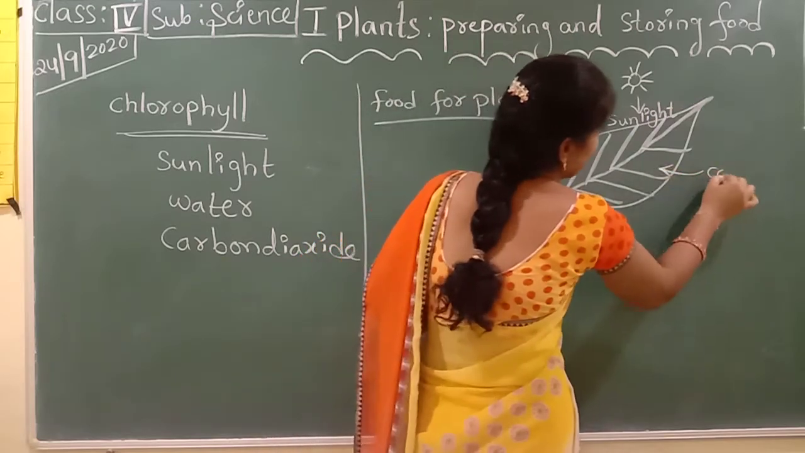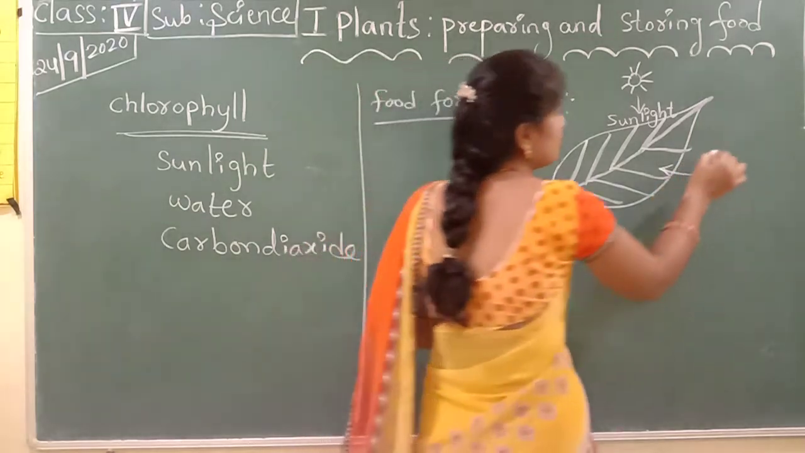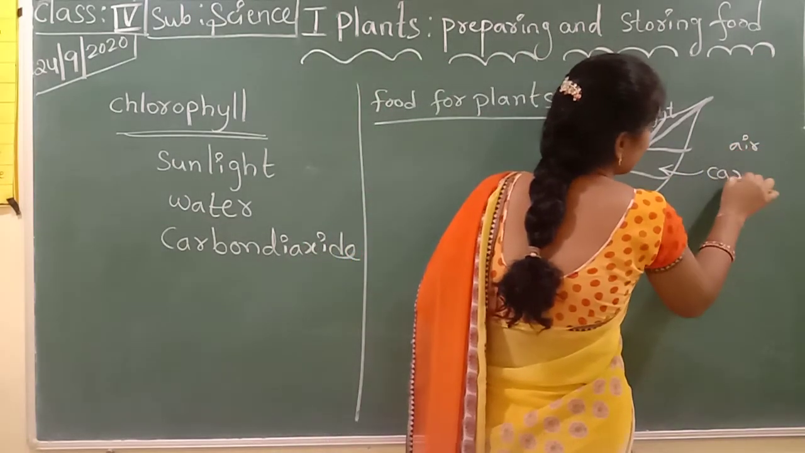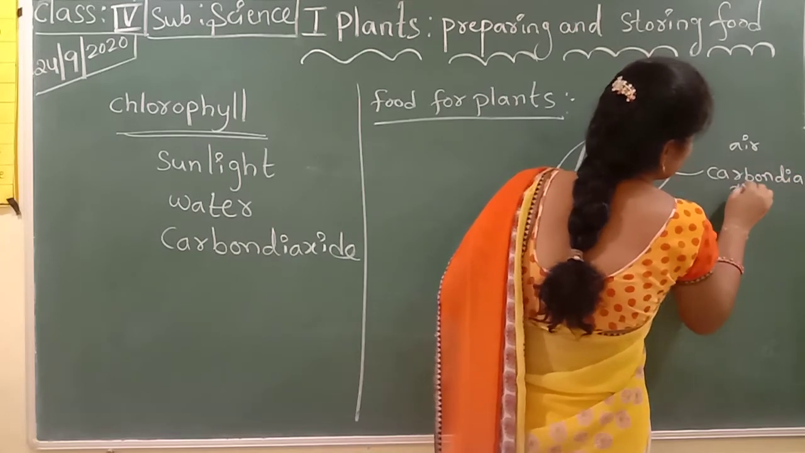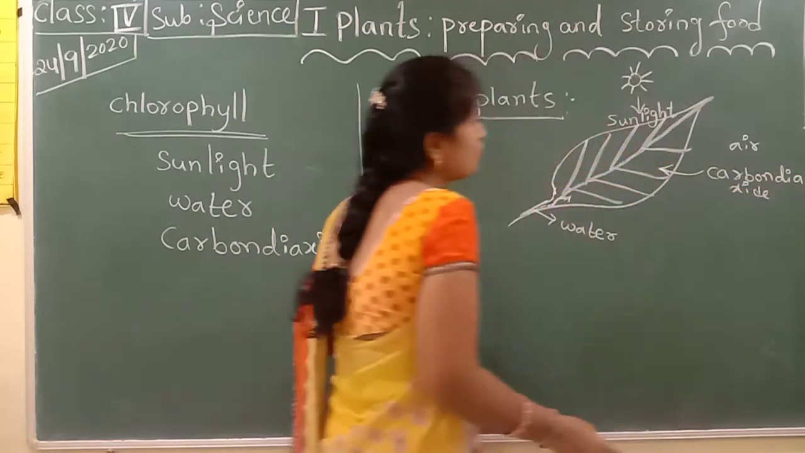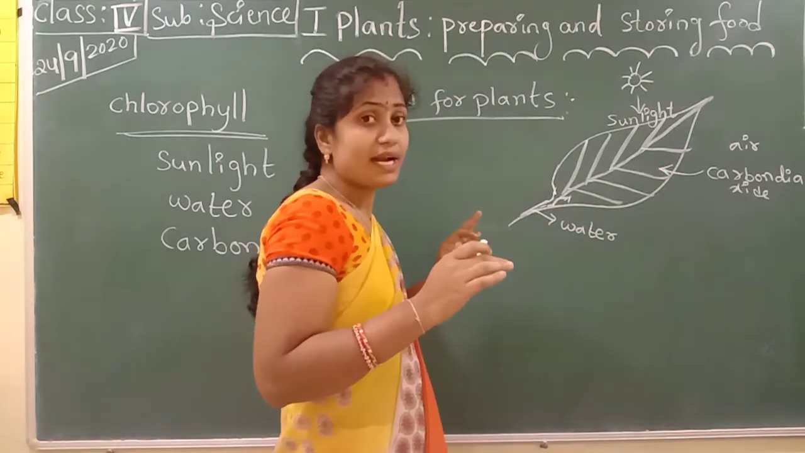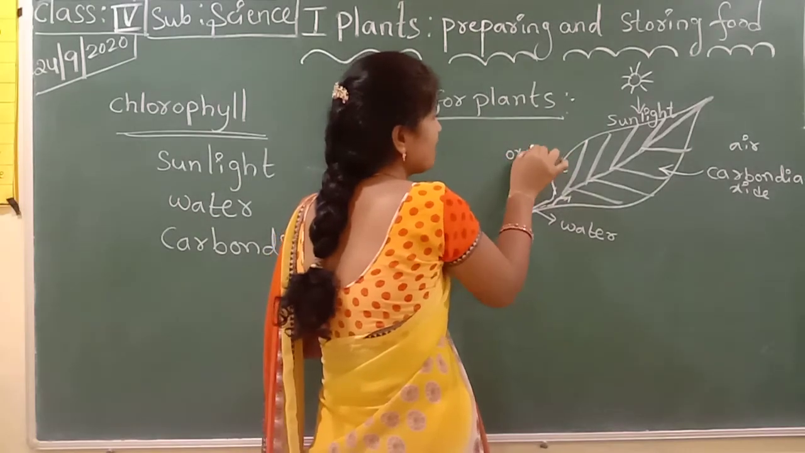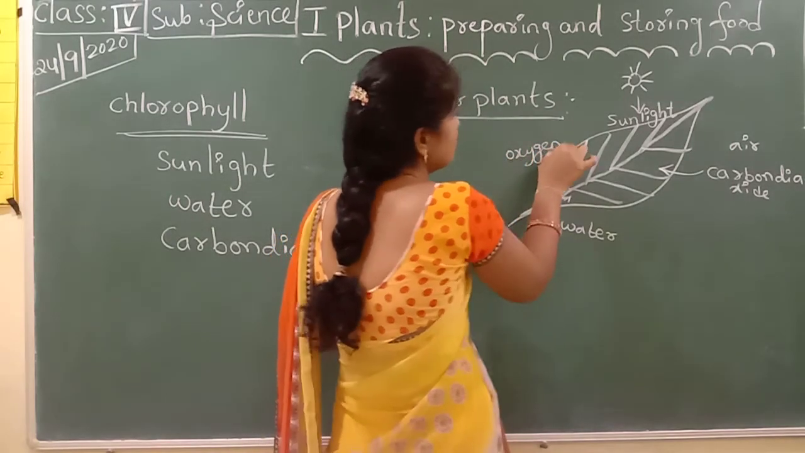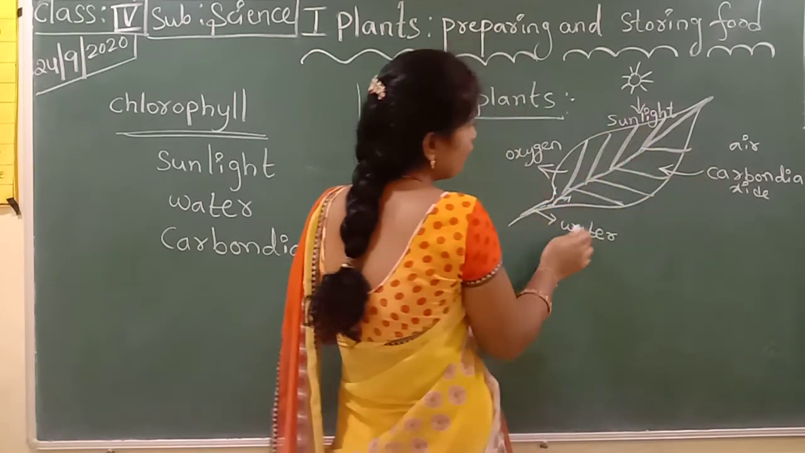Next, carbon dioxide. Who will give the carbon dioxide, children? Air. Very good. Air will give the carbon dioxide. The plants take the carbon dioxide and release oxygen. Afterwards, we will get oxygen. So next, sunlight, carbon dioxide, water.